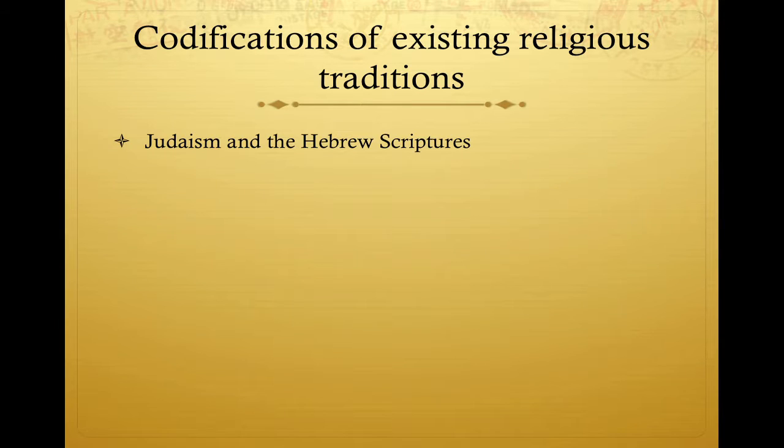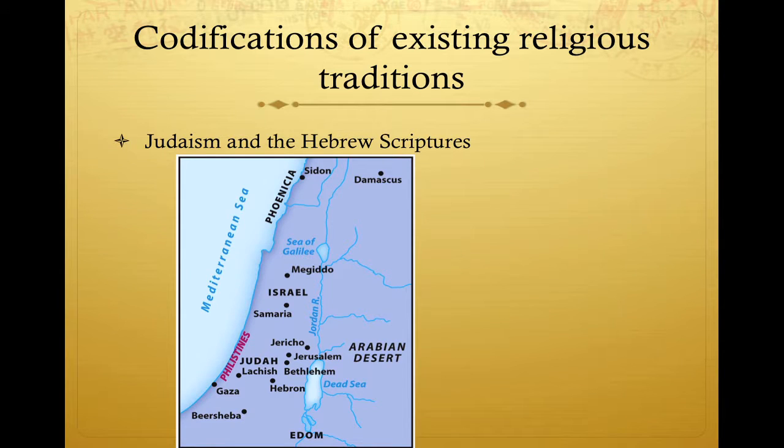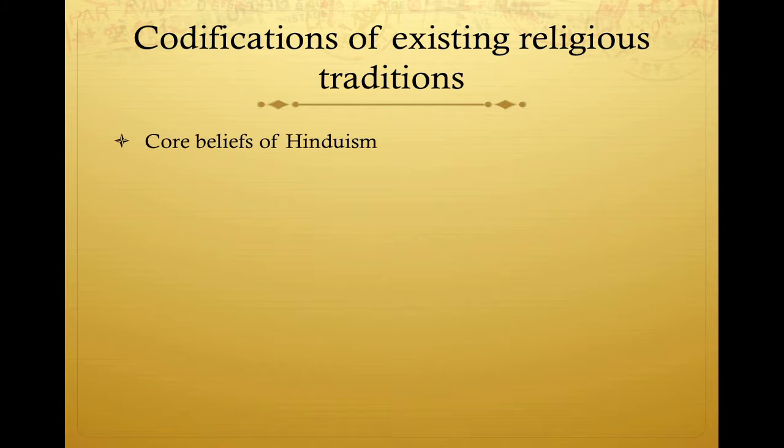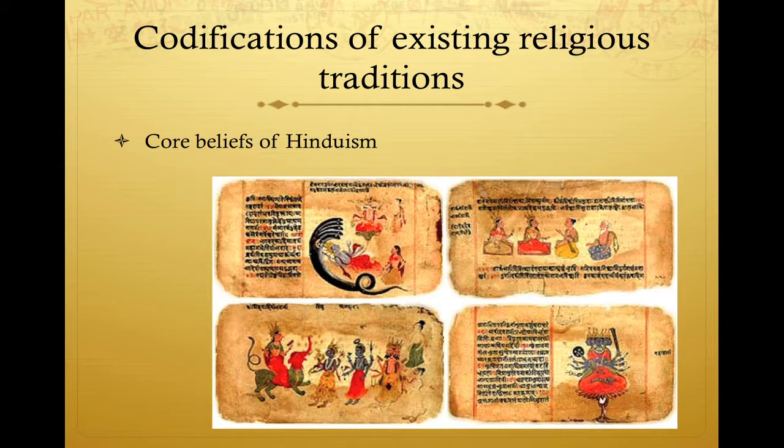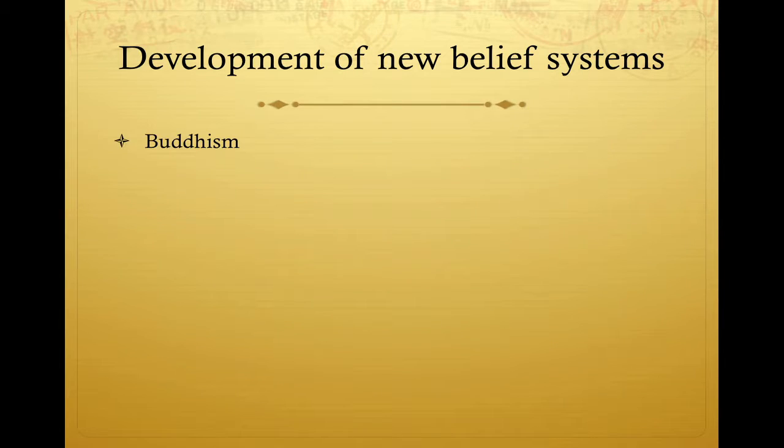First, Judaism. The monotheistic principles of this religion were set down in written texts known as the Scriptures, and the kingdom of Israel, shown here, was conquered on two occasions, by Assyria around 600 BCE and by Rome in 70 CE. This caused the Jewish people to spread around the region in a process called diaspora. During this era, the Vedas, shown here, set down the basic principles of Hinduism, including Brahma, reincarnation, and the caste system.